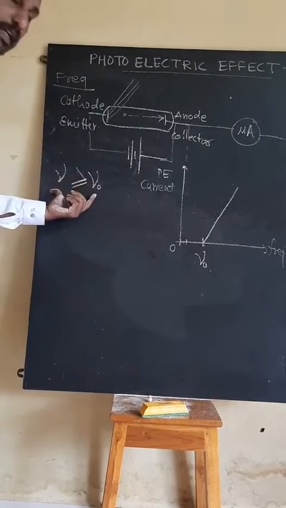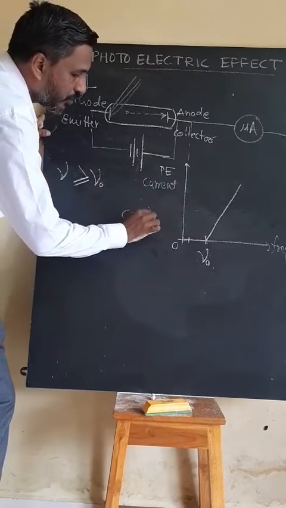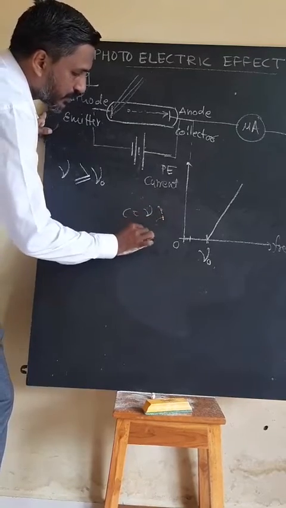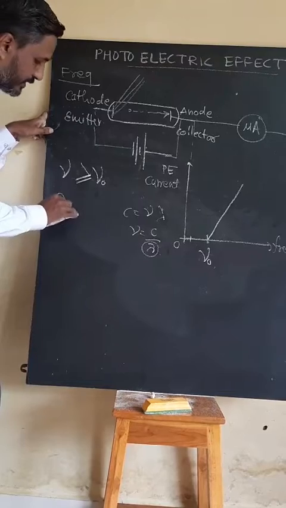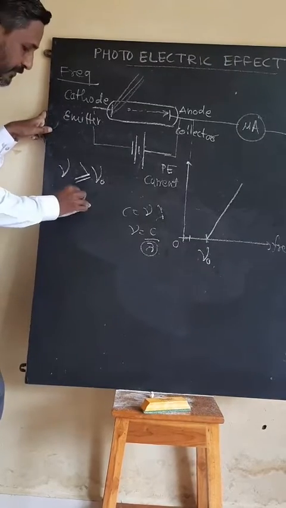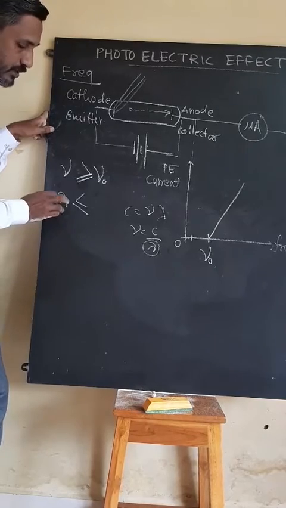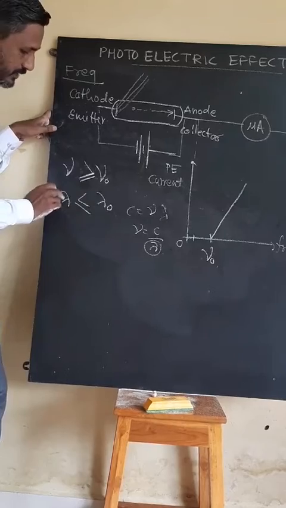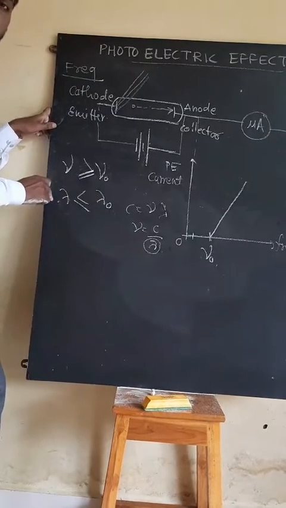Remember that c is given by nu lambda, so nu equals c by lambda. So lambda is inversely proportional. If the incident wavelength is smaller than or equal to the threshold wavelength, then the photoelectric effect starts.